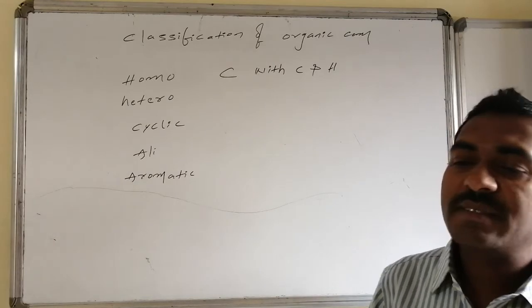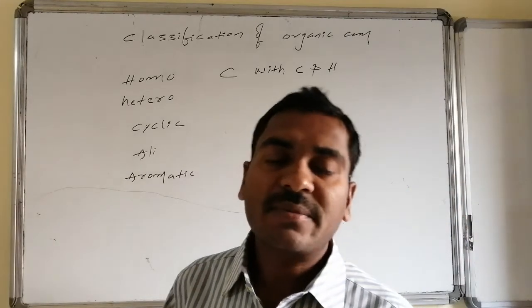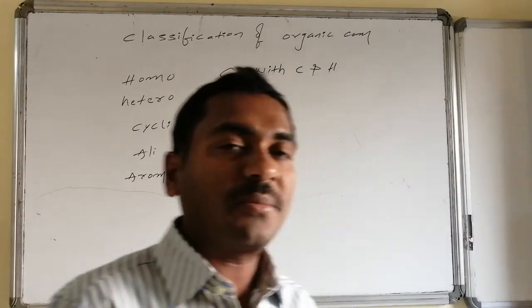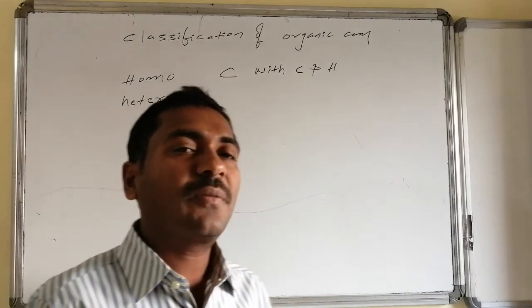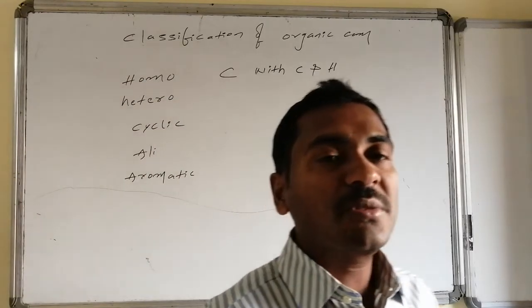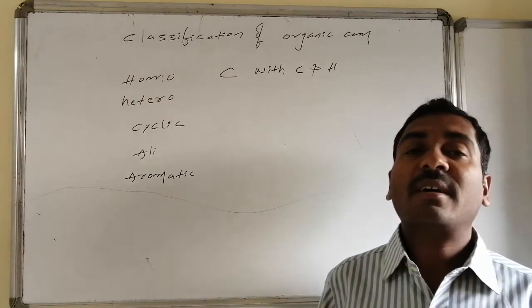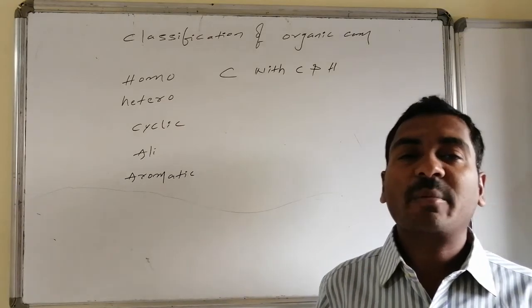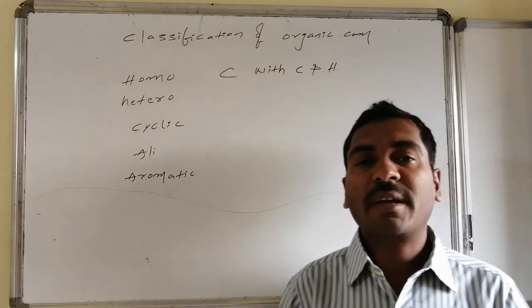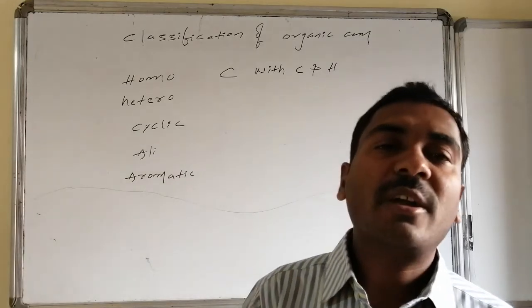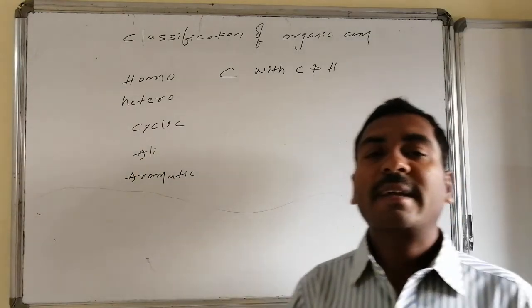The next one is hetero. Hetero stands for atoms other than carbon. If the primary chemical combination is in association with some other atoms in the given organic compound, all of those are said to be hetero organic compounds.